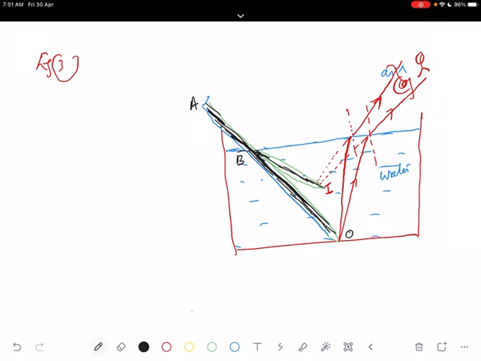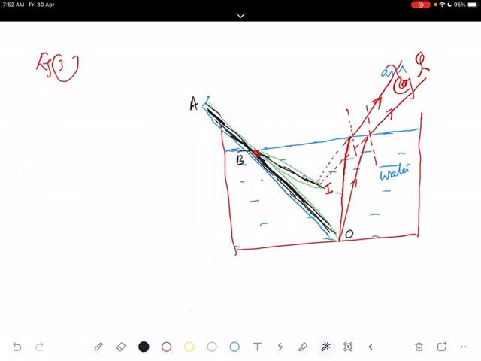Why does a pencil partially immersed in water appear to be bent at the water surface? I explained with the diagram. This is your pencil kept here, or the tip of the pencil. One ray is coming here, going away from the normal after refraction. Another ray also is coming here, bending away. These two rays are not meeting anywhere. So if you are standing here in the air medium, these two rays appear to come from a point O. So the pencil position will be like this, appearing to bend. You can see a bend here at the interface. Okay, this is the reason.